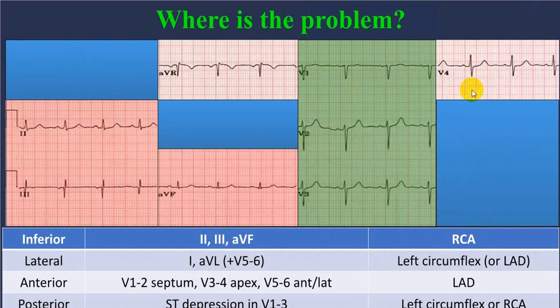Depending upon which leads are involved, we can label them as inferior, lateral, anterior, and anterior we divide into anteroseptal, anterior, anterolateral. V1, V2 is anteroseptal, V3, V4 we call anterior wall, V5, V6 we call anterolateral, and posterior shows ST depression in V1, V2, V3, and ST elevation in V7, V8, V9. In the lateral wall, it is lead 1, AVL, and V5, V6, while the inferior wall is lead 2, lead 3, AVF.